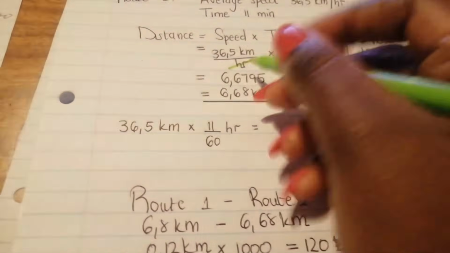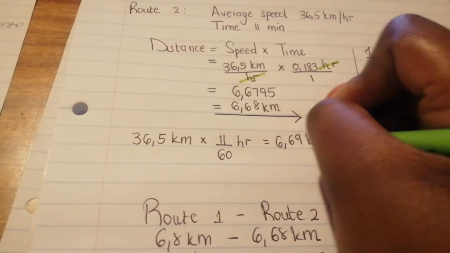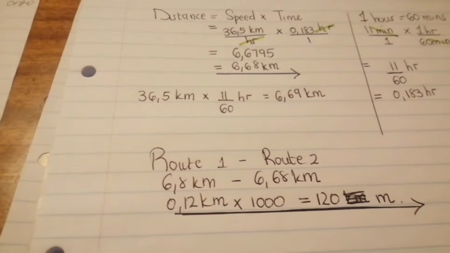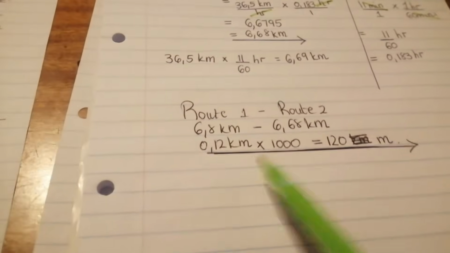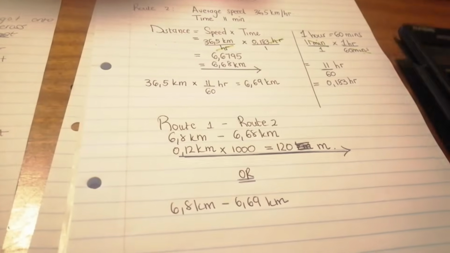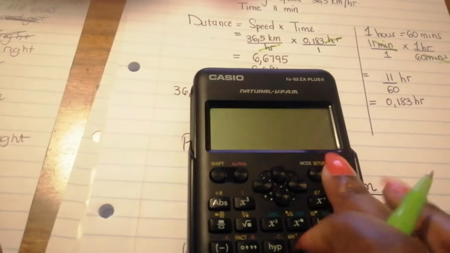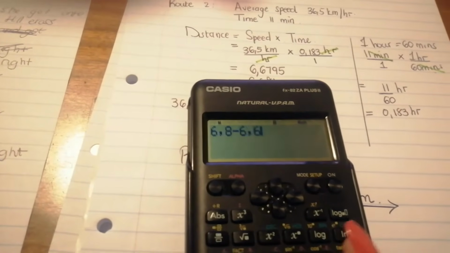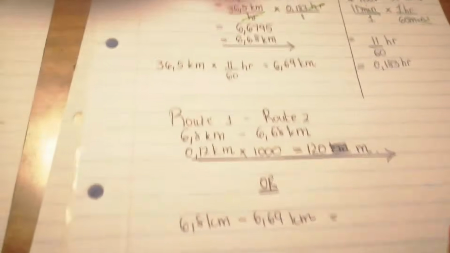And you're going to get your answer to be 6.69 kilometers, right? And then from there, you'll see that will also change to be 6.69 kilometers, right? So that's just a more accurate value. Okay, so 6.8 minus 6.69, you'll get that it's 0.11 kilometers, right?